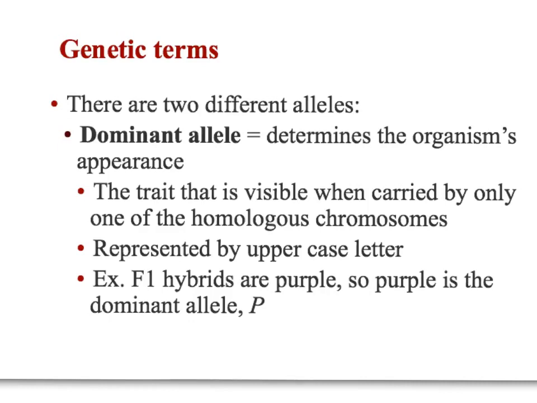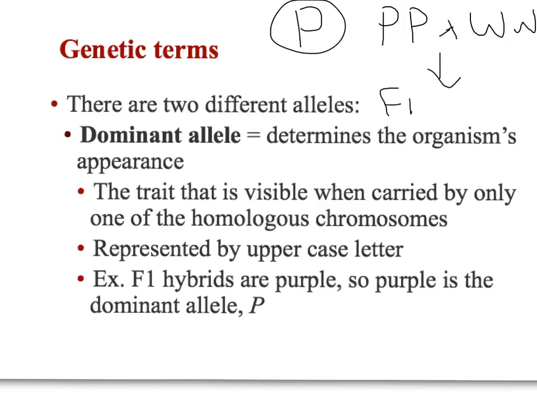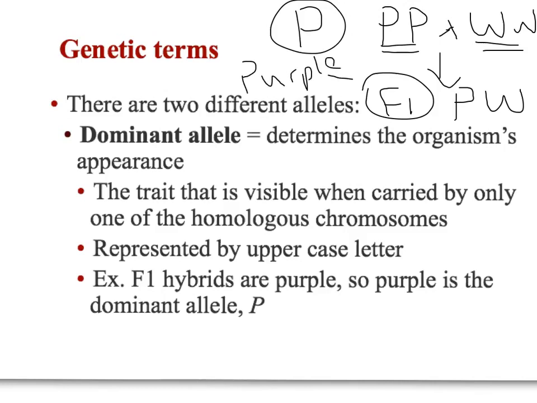So remember, in the first cross Mendel did, he took a purple plant, which I'm now going to draw as two P's, because remember we have two copies of each allele, and he crossed it with a white plant that I'm going to draw as WW. This was the P generation, and we know that the offspring, which was the F1 generation, this parent over here must have donated a P to the offspring, a purple allele, and this parent must have donated a W. But we know this F1 generation was all purple.